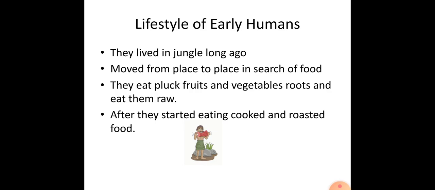On page number 205, you have to write down: early humans lived in the jungle. They ate raw food. They are called nomads. They are food gatherers. They used stones and ate flesh without cooking, etc. You have to write down 5 or 10 sentences about early humans' habits, food habits, their houses and their clothes. In the next session, I will explain in detail.